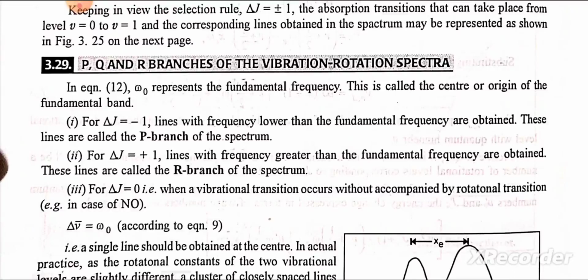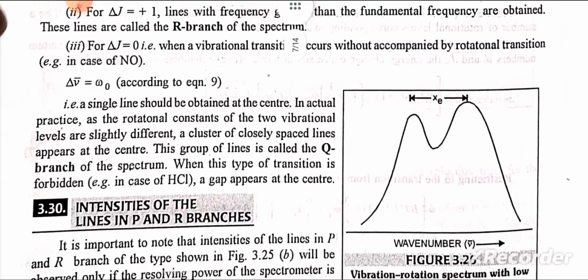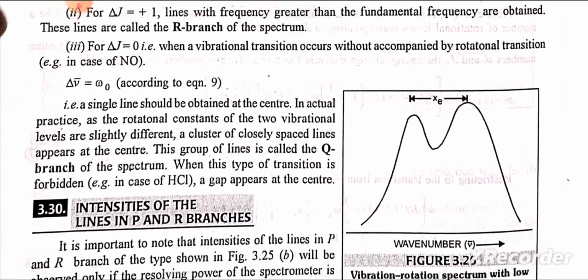For delta J equal to 0, that is, when a vibrational transition occurs without being accompanied by rotational transitions, for example in case of nitric oxide, delta v̄ is equal to omega naught. That is, a single line should be obtained at the center. In actual practice, as the rotational constants of the two vibrational levels are slightly different, a cluster of closely spaced lines appears at the center. This group of lines is called the Q branch of the spectrum. When this type of transition is forbidden, for example in case of HCl, a gap appears at the center.